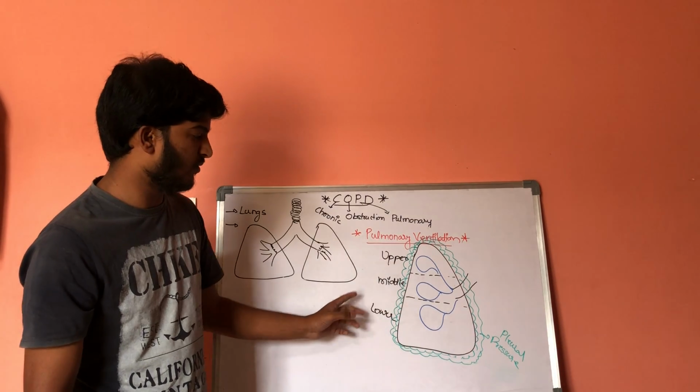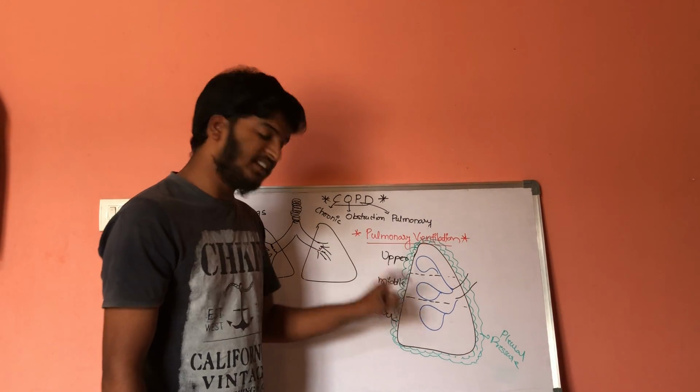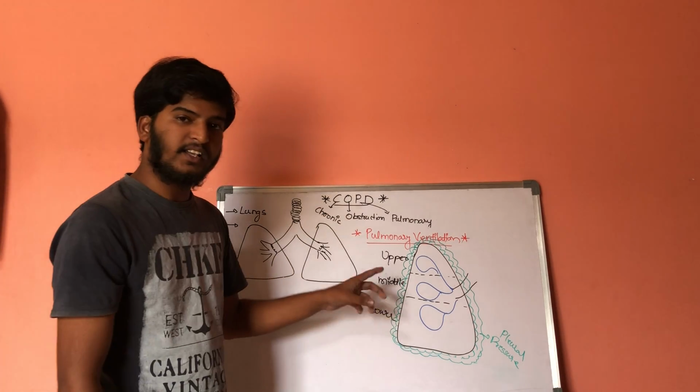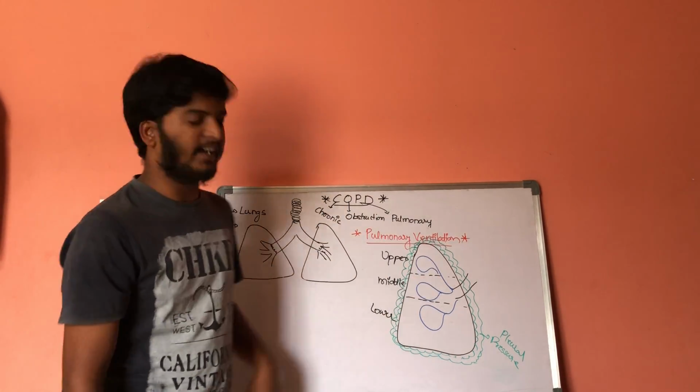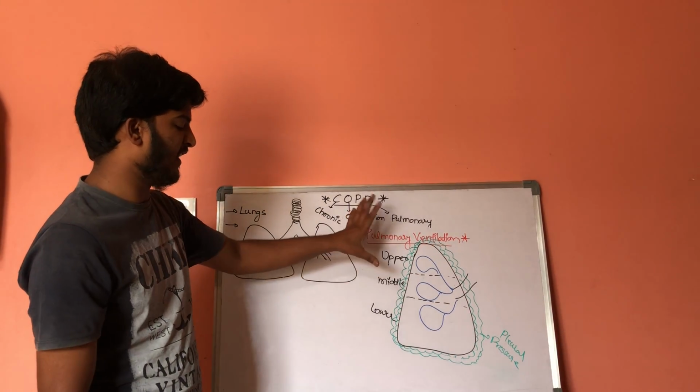So the ventilation in the lower part of the lung is more when compared to the upper and middle parts. So this is pulmonary ventilation.